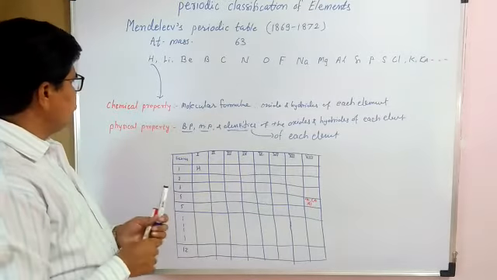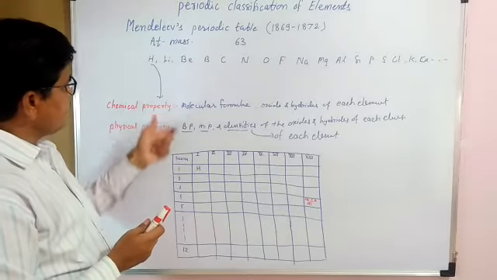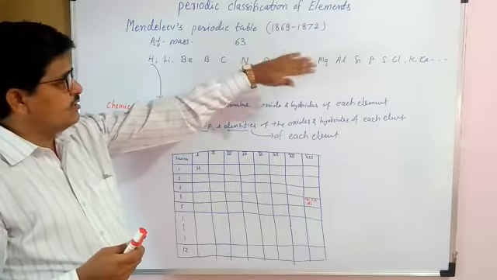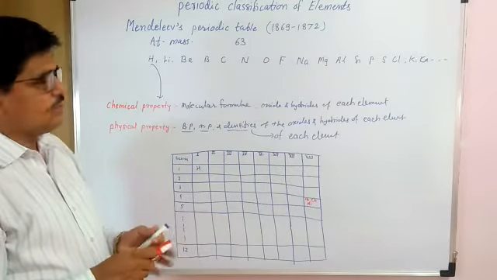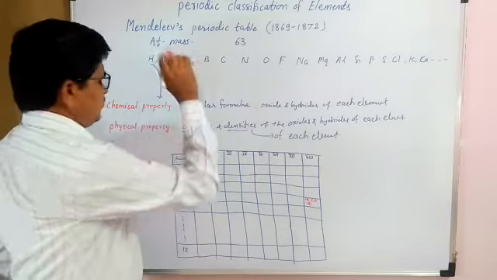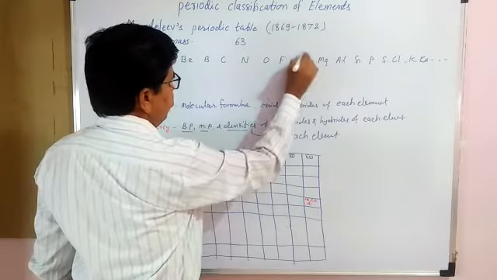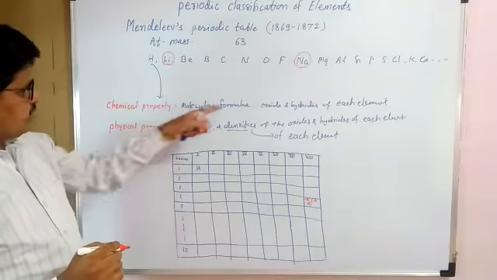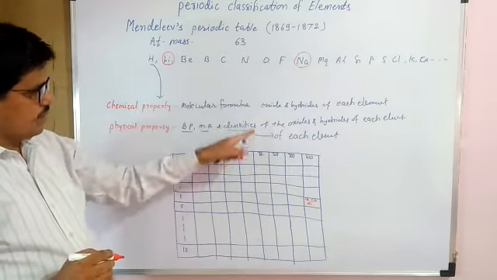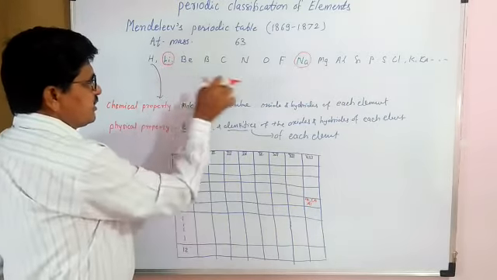At this time he studied the oxides of lithium, oxides of beryllium, and totally the oxides and hydrides of each element. He found that properties of some elements are repeated after a specific interval. That means he found that properties of lithium and properties of sodium are similar. That means the molecular formulae of the oxides of lithium and sodium are similar. Then the boiling point, melting point, and density are similar to each other.